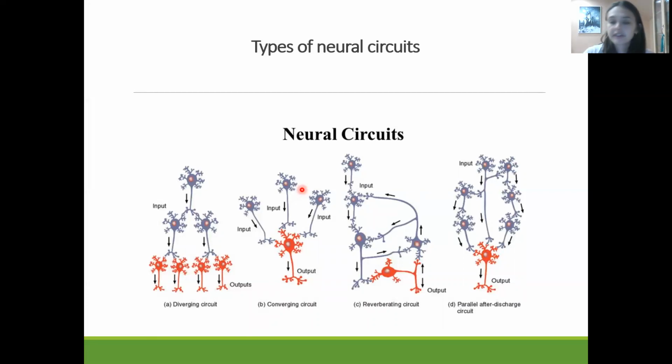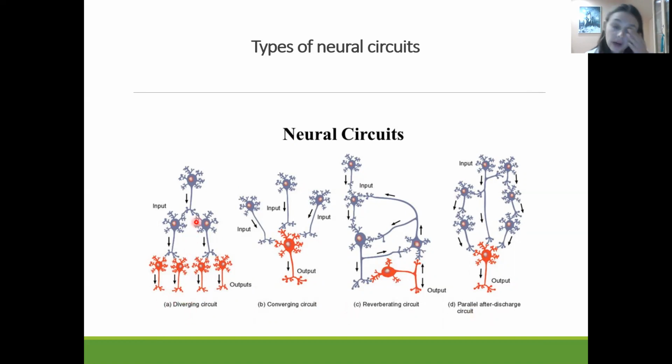Also, let us discuss that in the nerve centers and the central nervous system, not only inhibitory processes and inhibitory networks of connection spread among the neurons, but we also have another kind of connection between neurons, which is called neuronal circuits. The main common neural circuits are divergence, convergence, reverberating, and parallel after-discharge circuits.